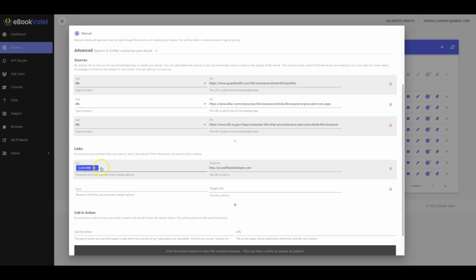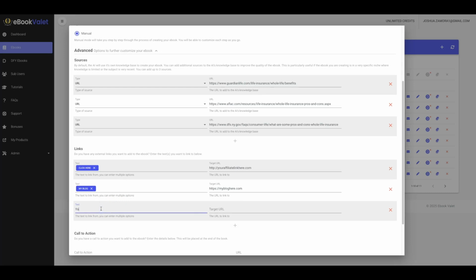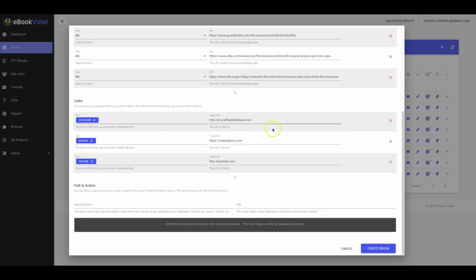So if you want to have your affiliate link, or you also want to have links to your blog, so that you can bring people back to your website and have your monetization on there, you can put links to your blog as well. And if you want to link to maybe your YouTube channel to get people to your YouTube account to become subscribers, you can do that as well. And you'll be able to add up to 3 different monetization options there.